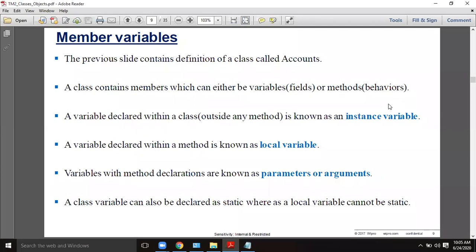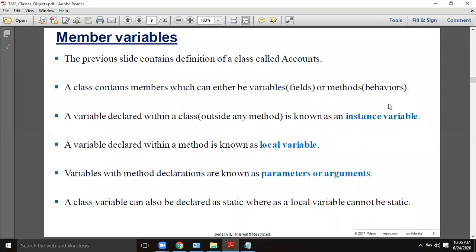They are available to the whole class, so anywhere you can use the instance variable. A local variable is declared inside a method, so it is local to that particular method only in which it is declared. Local variables are not visible to outside methods or the outside environment.